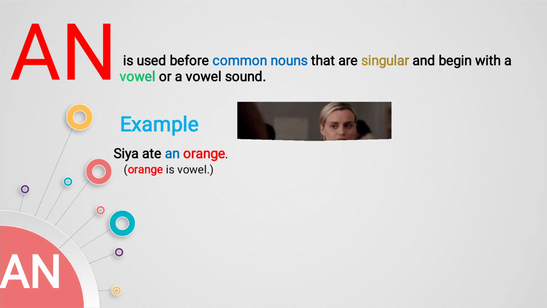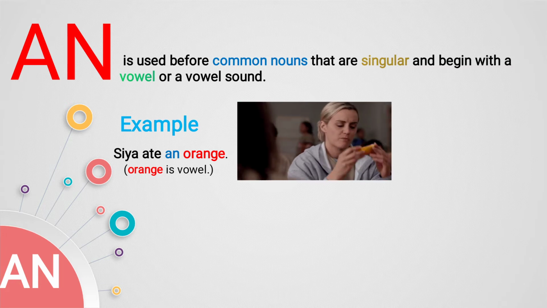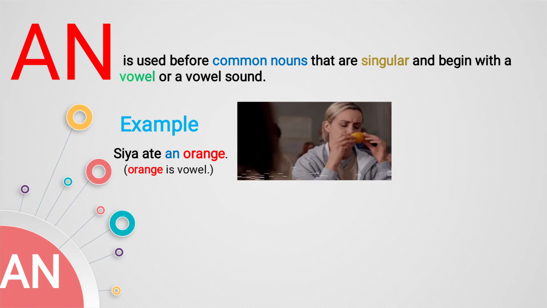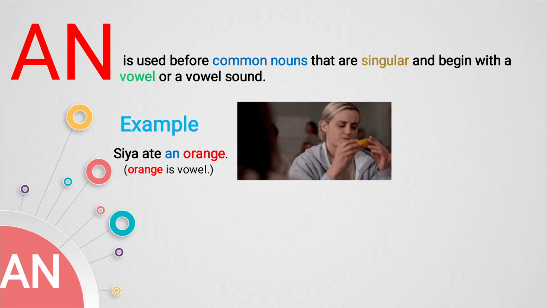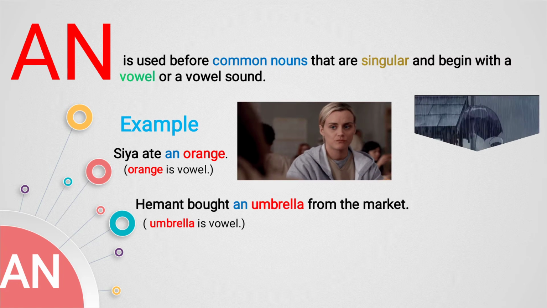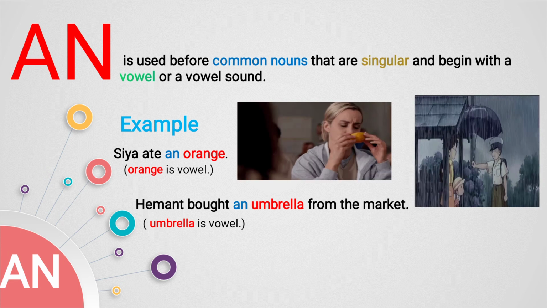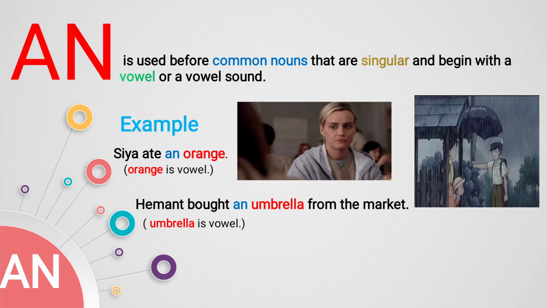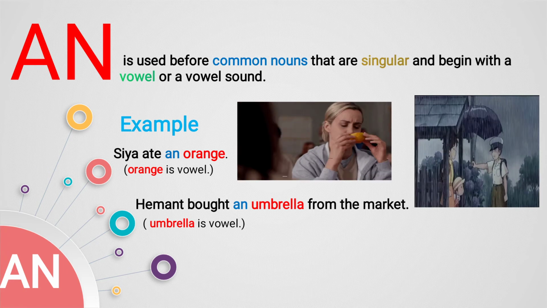Sia ate an orange. So here you see orange is there. Okay. How many oranges in the image is Sia eating? One orange. Okay. Singular. So orange, O is a vowel. So before a vowel we have given article an. Next example. Hemant bought an umbrella from the market. You see in the image. How many umbrellas is Hemant having? Only one. Okay. Singular. An umbrella, U is there. First letter is U, means U is a vowel. So what will we give? We will give an before umbrella.